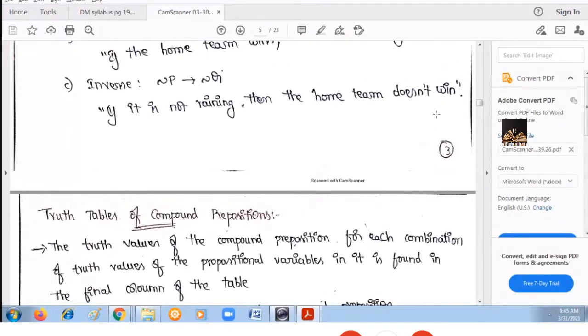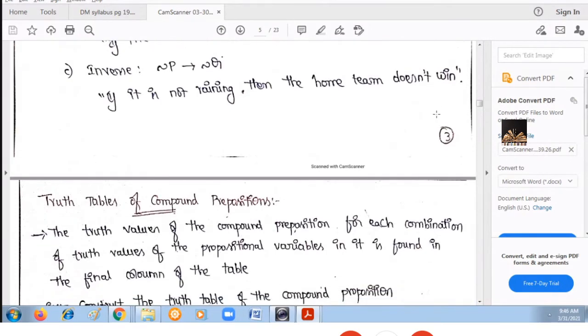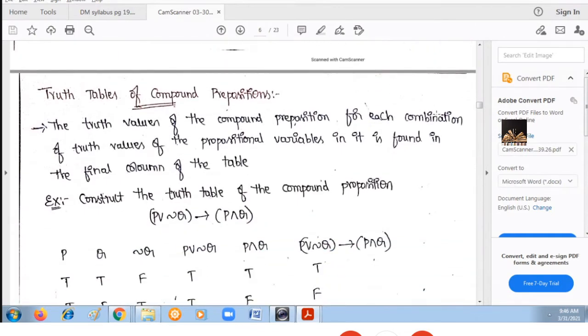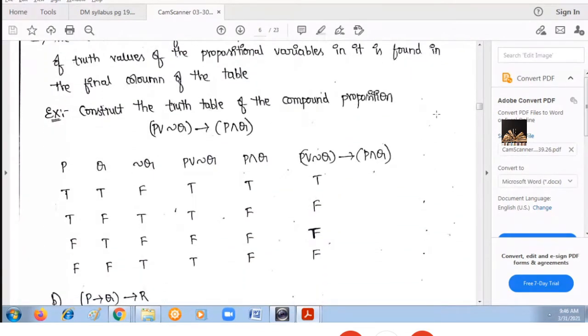Then you can easily write the contrapositive, converse and inverse. Now we will see how to design truth tables for given compound propositions. Compound propositions are those connected by using all four connectives we have discussed.